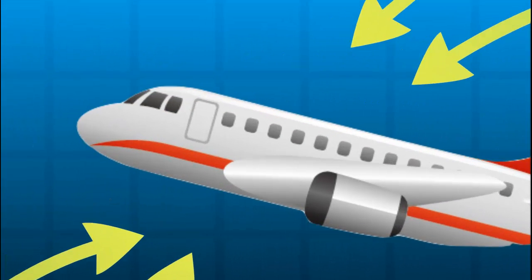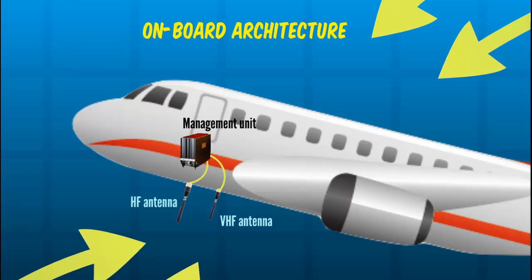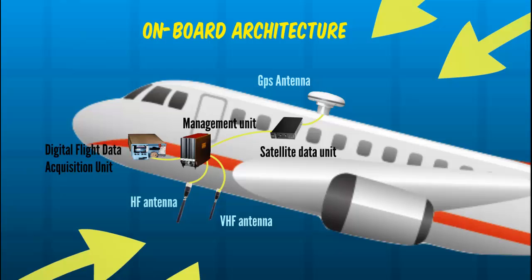Once the message is sent, how does it go to the pilot? When the message is received from the ground, with the VHF antenna or with the HF antenna, the digital signal goes directly to the management unit. In the case of receiving via SATCOM, the aircraft has to be equipped with the satellite data unit to communicate with the satellite. When the message is received, the satellite data unit sends information to the management unit. From this, the information is sent to the Digital Flight Data Acquisition Module, which interprets the signal and offers it to the pilot via the Multifunction Control Display Unit.